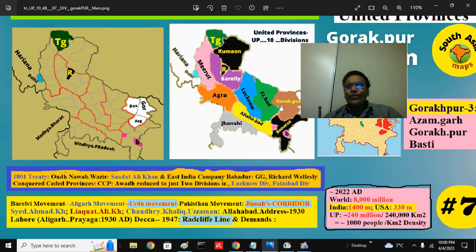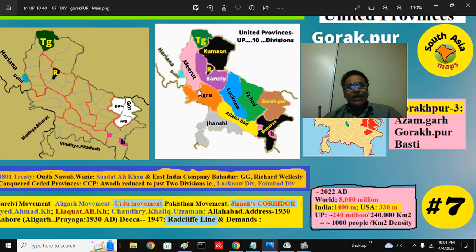At that time, the Gorakhpur division was given. This entire Allahabad division was given. And the Bareilly division was also given. Because previously the British had conquered this area, conquered territories, Meerut, Agra, Jhansi. Essentially, the Nawabi territory became surrounded by the territory of the British East India Company Bahadur. That's why, after the 1801 treaty, only the Lucknow division and the Faizabad division remained part of the Nawabi territory.